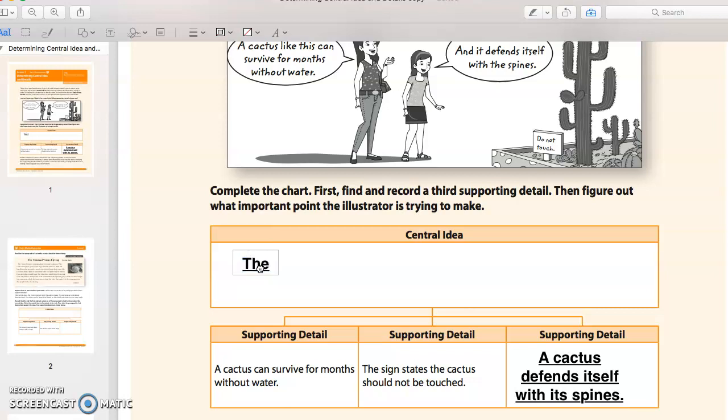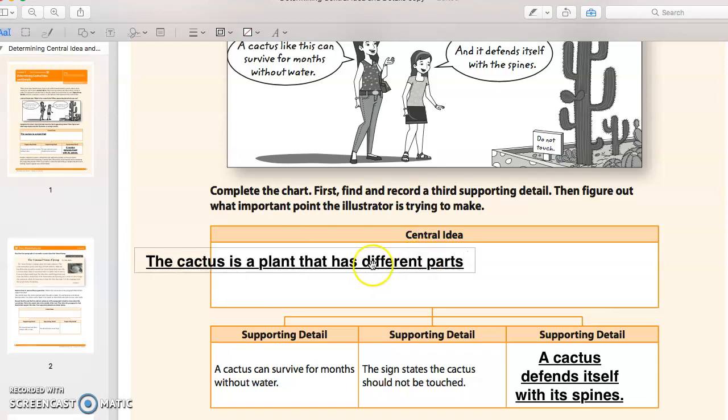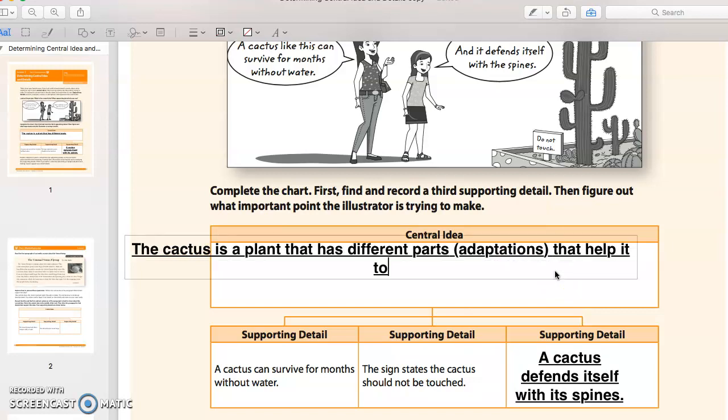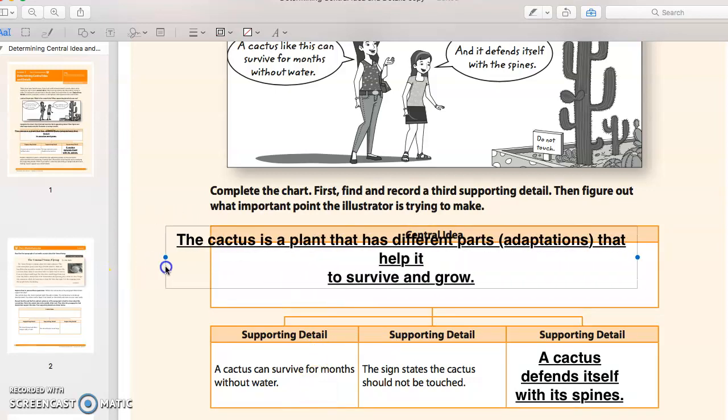That must mean that the cactus is a plant that has different parts, right? Different parts of it, different aspects, different, like, adaptations. The cactus is a plant that has different parts, I'll put in parentheses adaptations, that help it to survive and grow. And the reason why we're saying that is because it doesn't need all this water. It will still survive and grow if it doesn't have water.